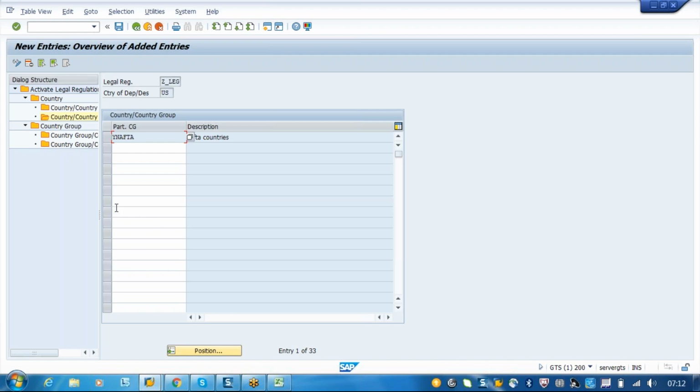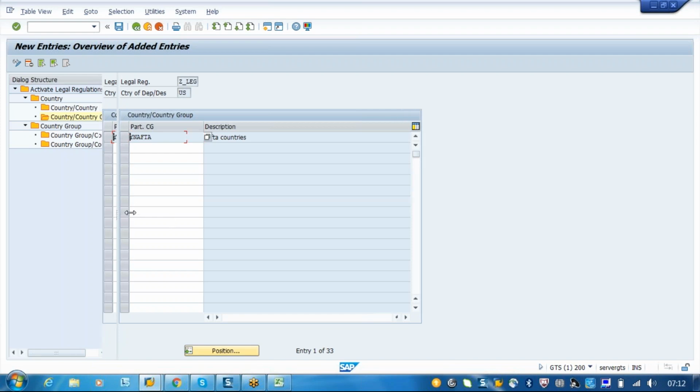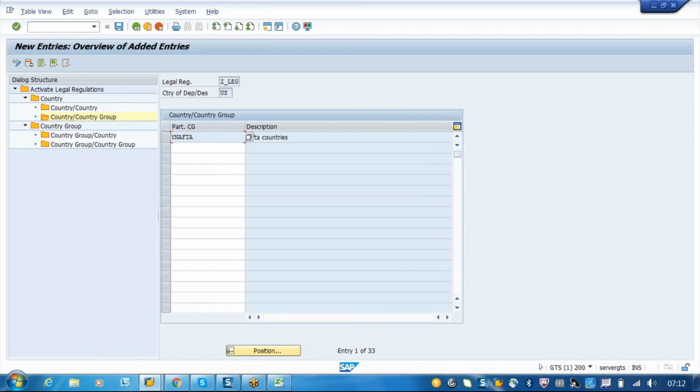Sorry to interrupt. Actually, it happens between two countries, no? So the first option only with one country. How does it work actually?